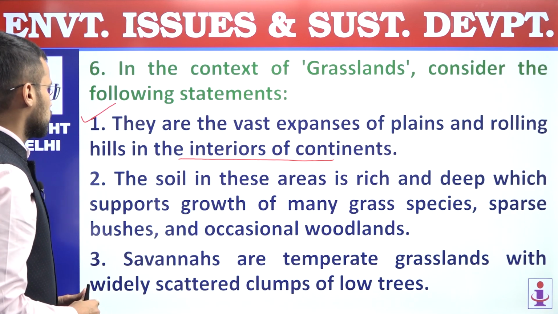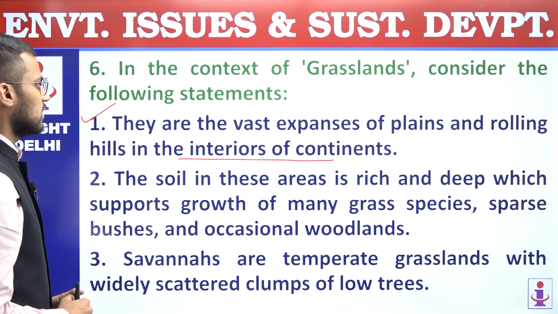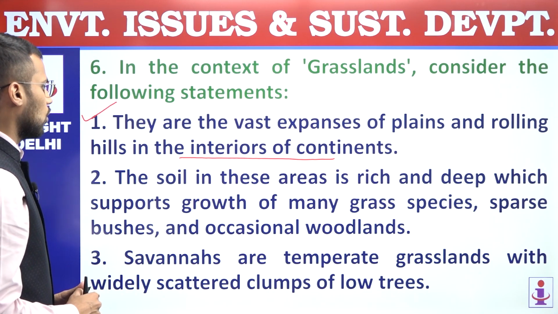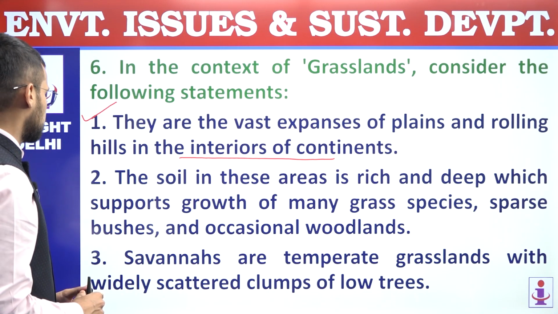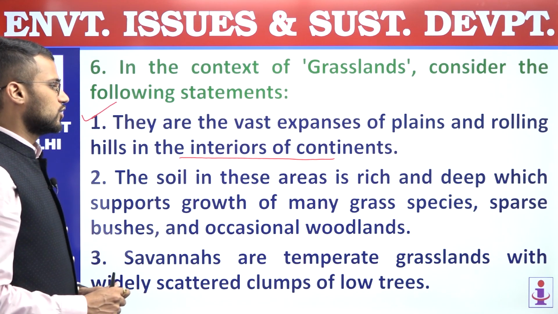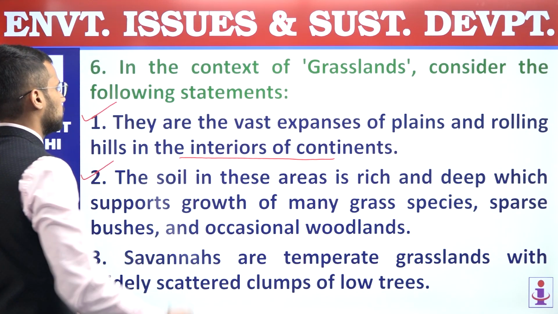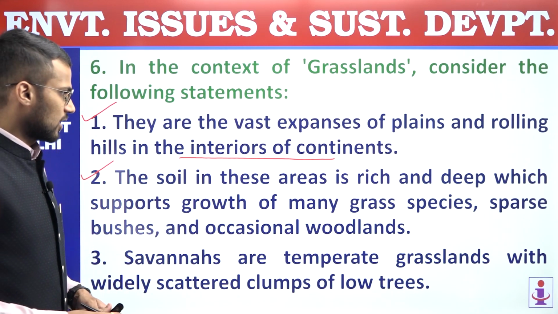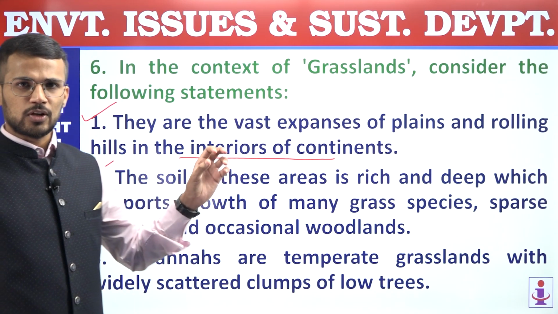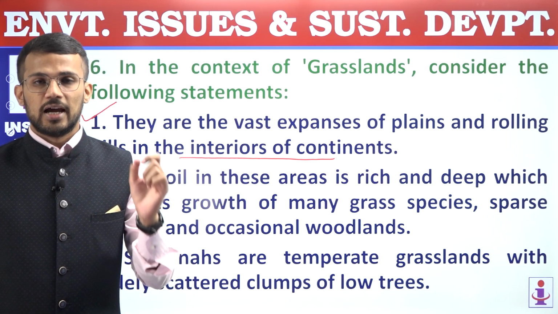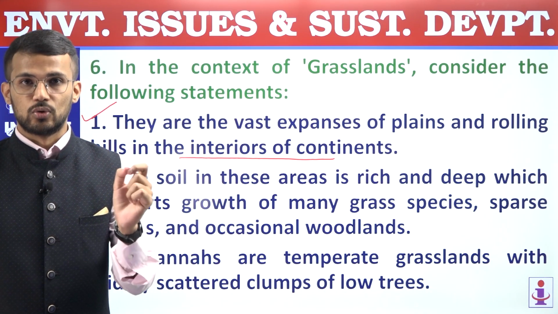Second, the soil in these areas is rich and deep, which supports growth of many grass species, sparse bushes, and occasional woodlands. So this statement is also a correct statement regarding grasslands. Grasslands are the locations where we have a highly nutritious soil, and that soil is called Chernozem.